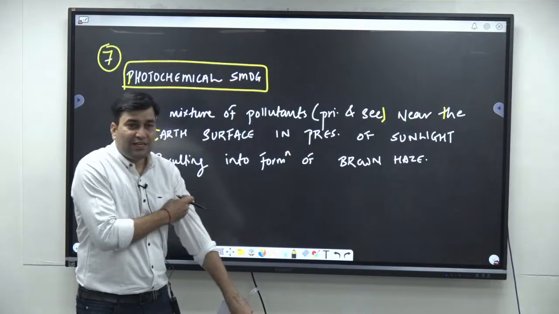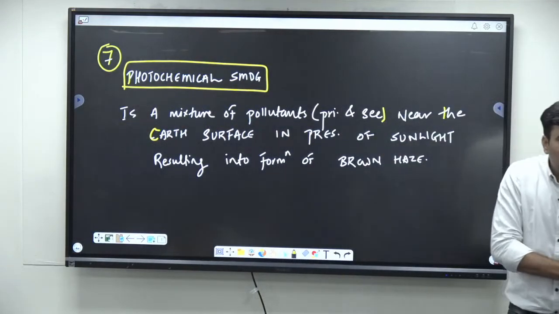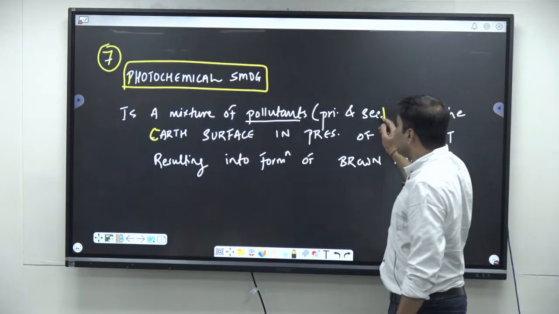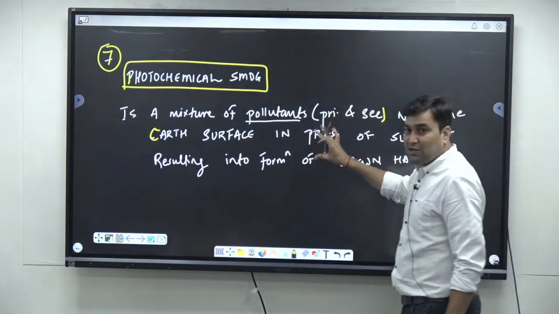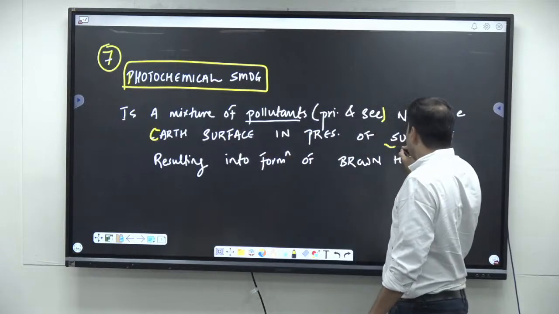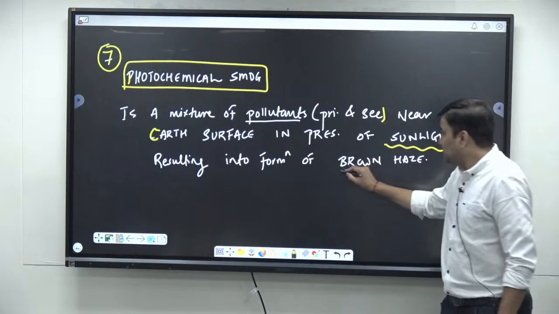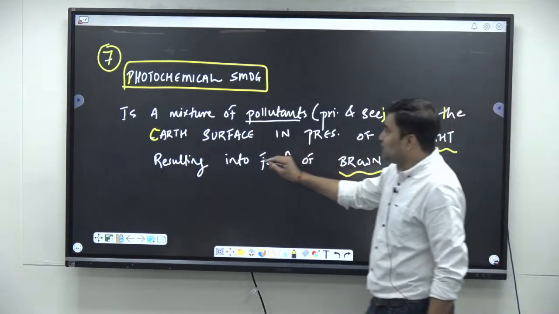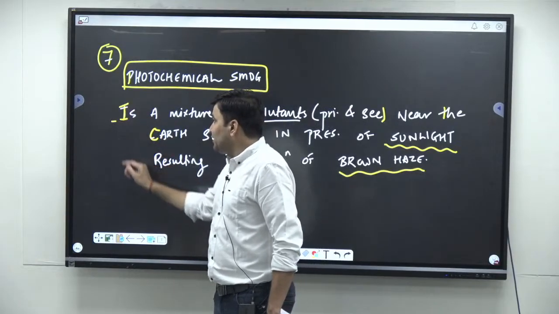So basically, just as I mentioned earlier, it is a set of complex chemical reactions where the pollutants, both primary and secondary, are involved, and these pollutants react near the Earth's surface in the presence of sunlight, which leads to the formation of something called brown haze. This is photochemical smog.